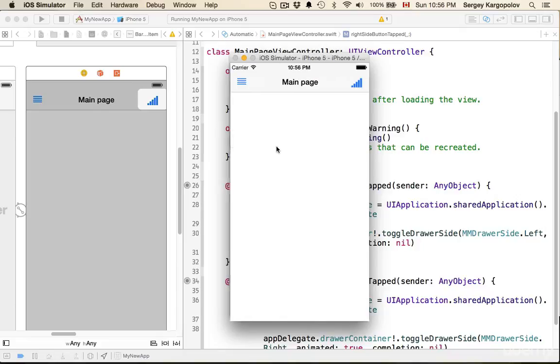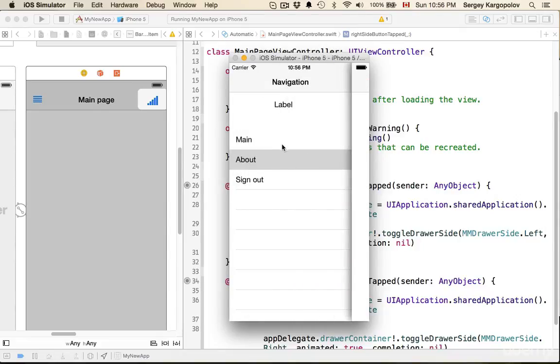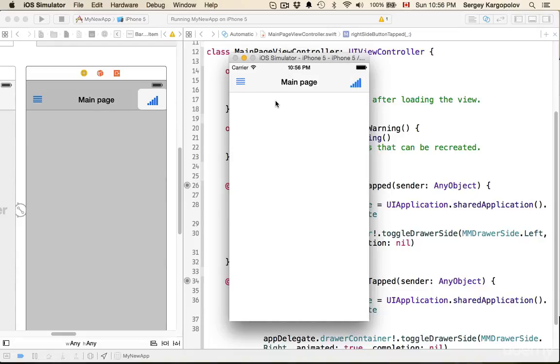Ideally every page in our application should have these buttons. So we need to create these two for about and for any other pages that we have in our application. But to keep our video short and continue with the rest of the videos, I will not do it. The procedure is exactly the same.